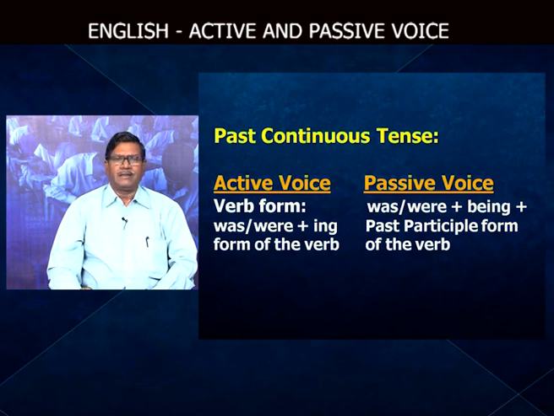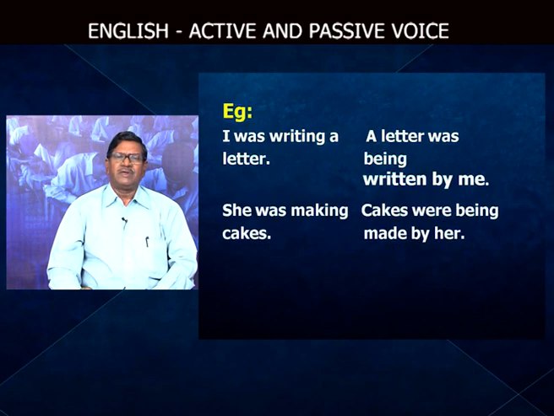are being written. That is present continuous. Here, was being written or were being written, if the subject is plural. See, I was writing a letter. A letter is singular. Therefore, a letter was being written by me. If it is letters, then letters were being written by me. See, in the second sentence, we have a plural object. That plural object becomes a plural subject in passive voice.